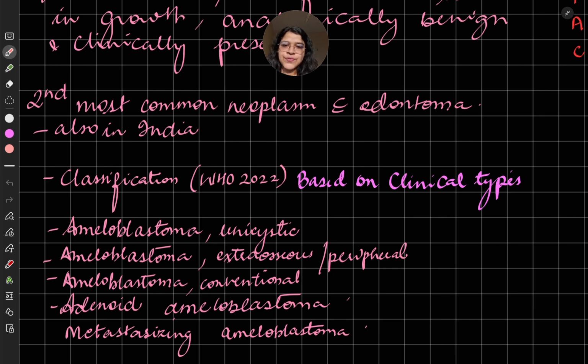Now the classification is given by WHO 2022. It was based on clinical types. Ameloblastoma, unicystic is the first. This is the newest classification. Before, the classification was 3 types, but this is what you have to follow now because it was given by WHO. So: ameloblastoma unicystic, ameloblastoma extraosseous or peripheral, ameloblastoma conventional, adenoid ameloblastoma, and metastasizing ameloblastoma. Now we will learn about some in detail, while some we will just overlook because they are not studied in detail. This classification is given in 2022 itself.